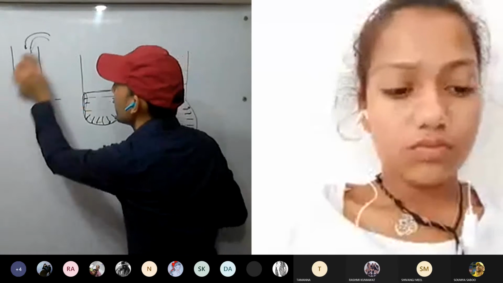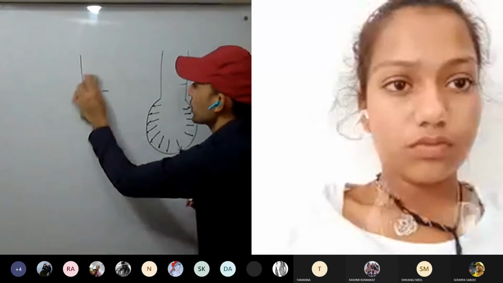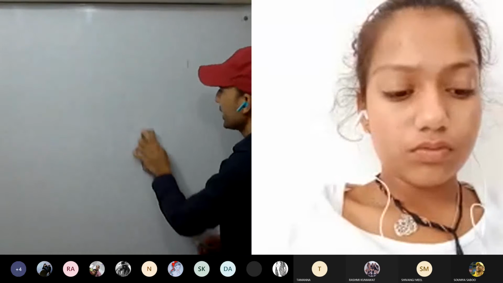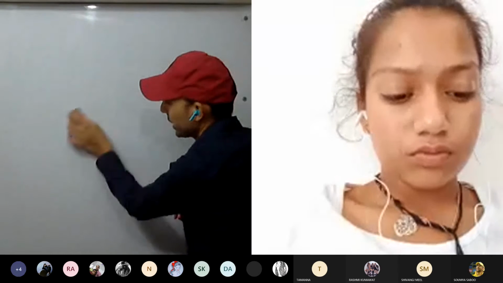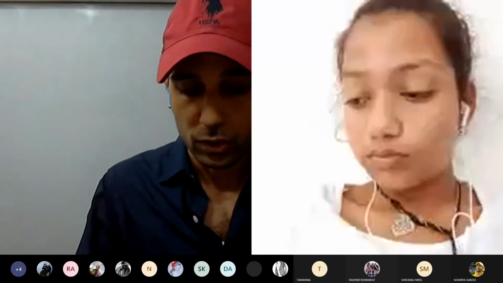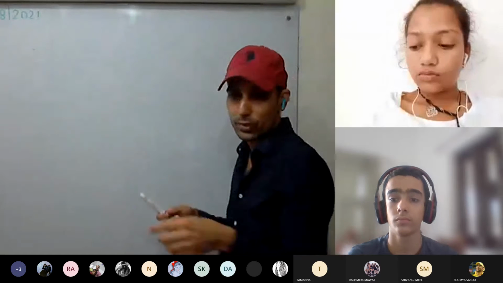Last time we tied a membrane on the base of the tube. This time we will tie the balloon on the side of the container, since we have to show that it exerts pressure on the sides. So we are taking a metal can, or you can take a glass container as well.